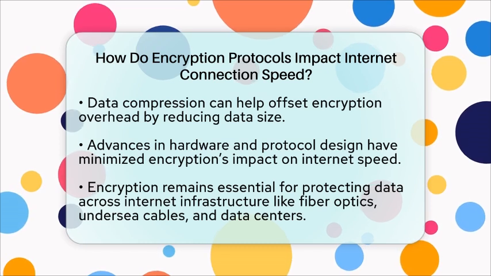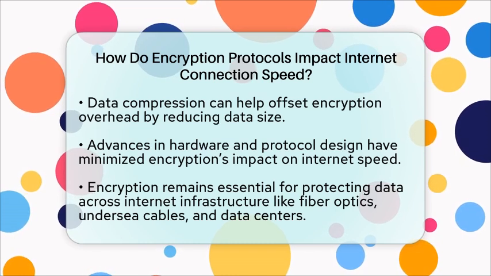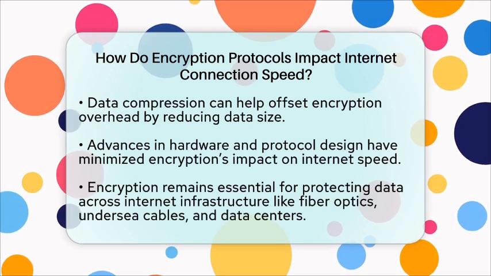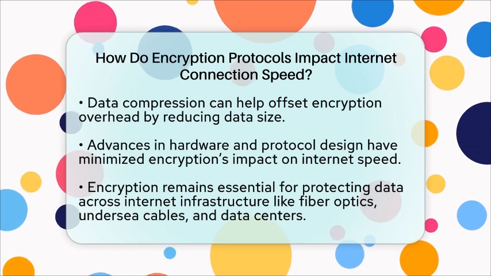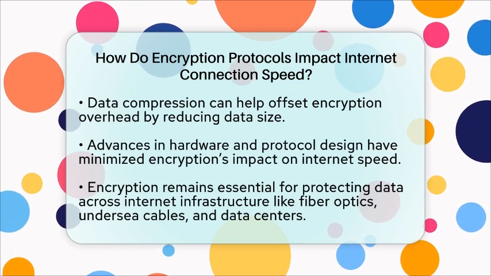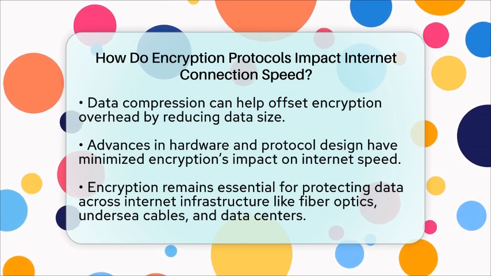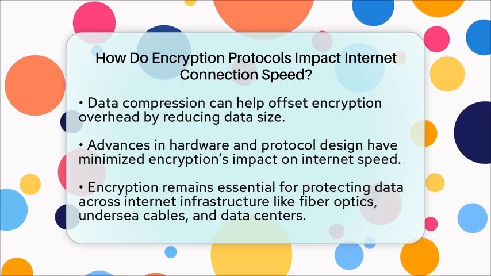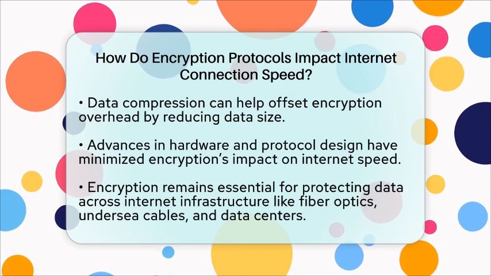In real-world terms, even though encryption adds some extra steps and data, advances in hardware and protocol design have minimized these effects. The small slowdown is often a fair trade-off for the security and privacy encryption provides. When it comes to the infrastructure of the Internet, including content delivery networks, Internet exchange points, and data centers, encryption remains a vital layer. It helps protect data as it travels across fiber optic cables, undersea cables, and through various servers. Network providers often optimize how they handle encryption to keep your connection both secure and fast.